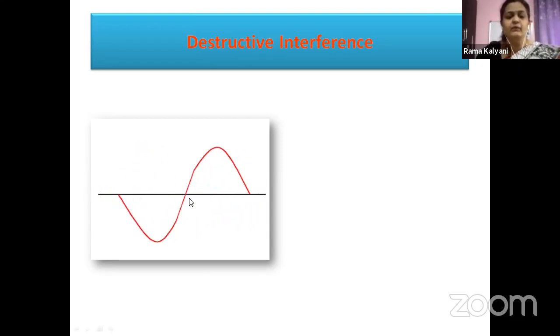What is the reason here? The two waves do have some amplitude here. They are of the same amplitude, right? But they are totally out of phase with each other. How are we saying they are totally out of phase? The crest of one wave and the trough of another wave are overlapping with each other. This is giving rise to zero displacement or zero amplitude of the resultant wave.